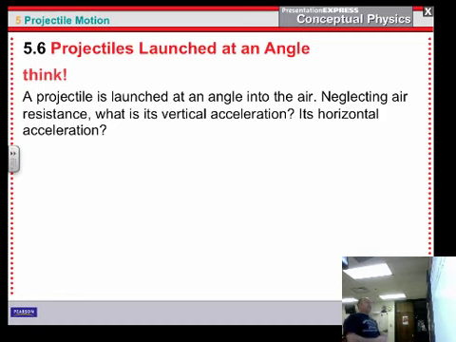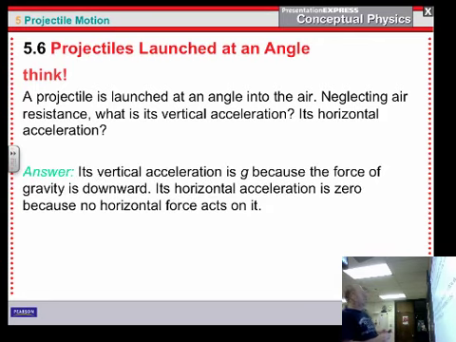All right, think about this. The projectile is launched at an angle into the air. Neglecting air resistance, what is its vertical acceleration? Its horizontal acceleration? Now, don't tell me you can't figure it out. There's not enough information, because there is. You can tell me both of these easily. Well, its vertical acceleration is 10 meters per second squared, because that's gravity. Horizontal is 0, because you've let go of it. There's no more horizontal acceleration.